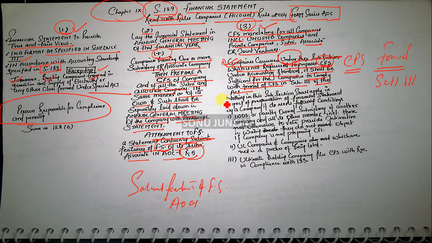Nothing in this subsection shall apply in respect of preparation of financial statement by a company if it meets the following conditions. So there are exceptions for companies not required to prepare the CFS.